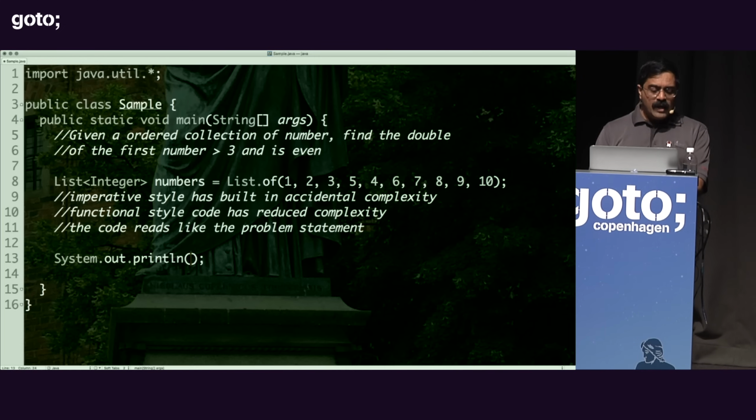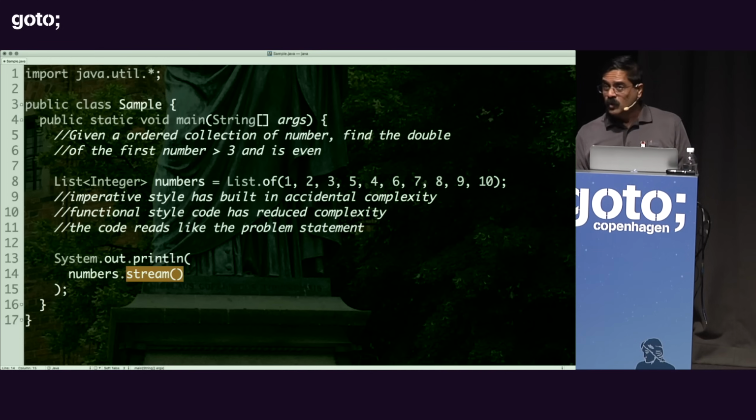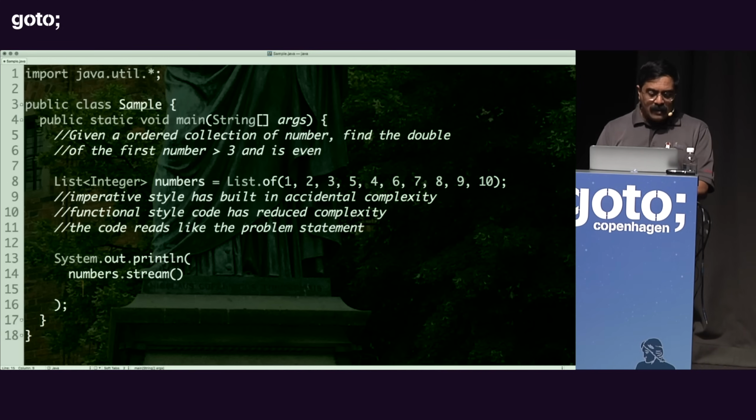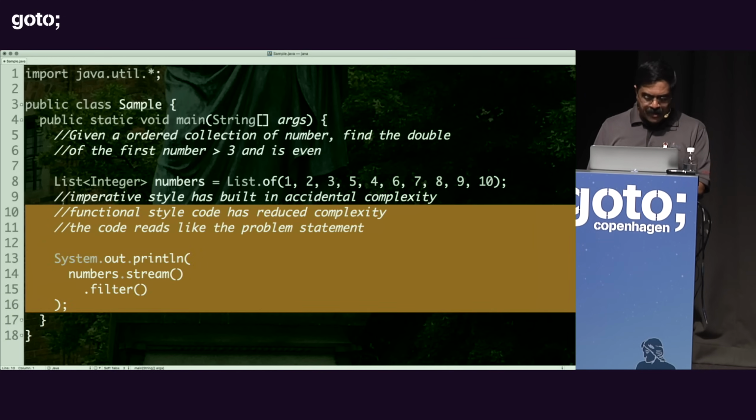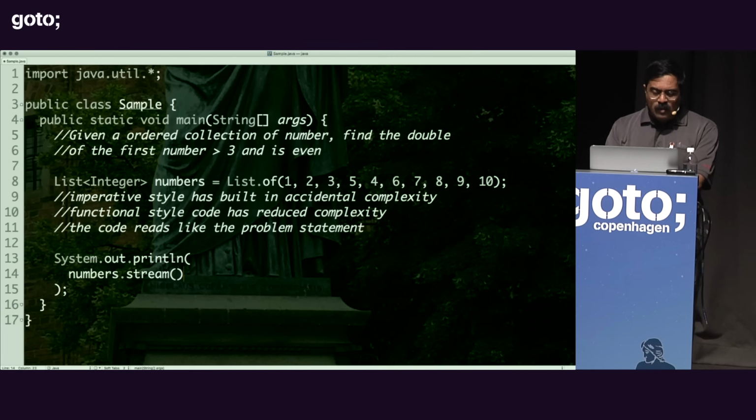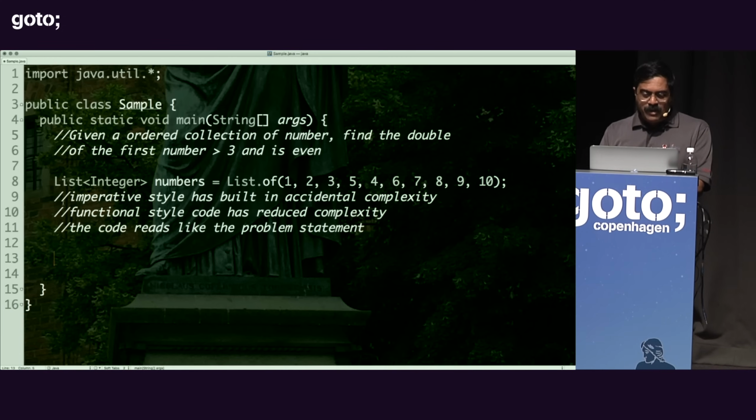So what I can do here is I can say output, and at this point I'm going to say numbers.stream, and there comes the stream, which is an internal iterator. So I say numbers.stream dot filter, and what I'm going to do here in this example is start with the filter function. So give me a second. I want to revert back to what we had a minute ago because I want to show a difference between those two as well.